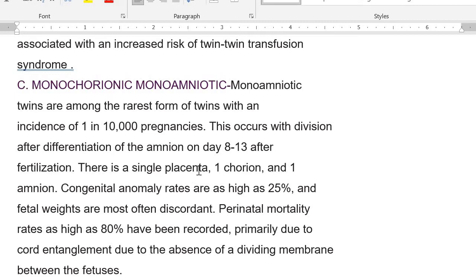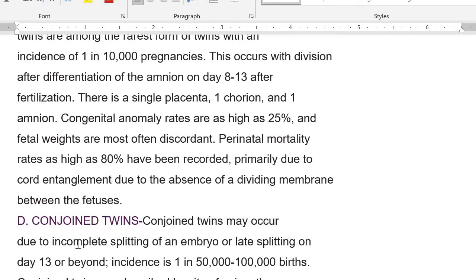There is going to be a single placenta, one chorion and one amnion. Congenital anomaly rates are as high as 25%, and the fetal weights are most often discordant. The weights are going to be different. Perinatal mortality is as high as 80%, primarily because of cord entanglement and the absence of a dividing membrane between the fetuses.